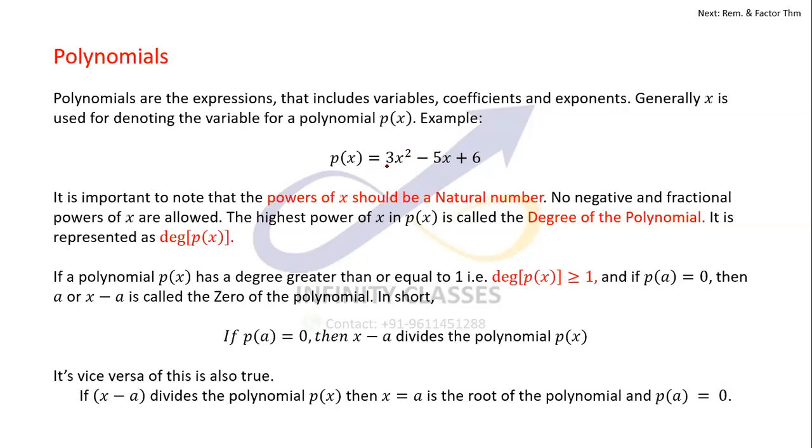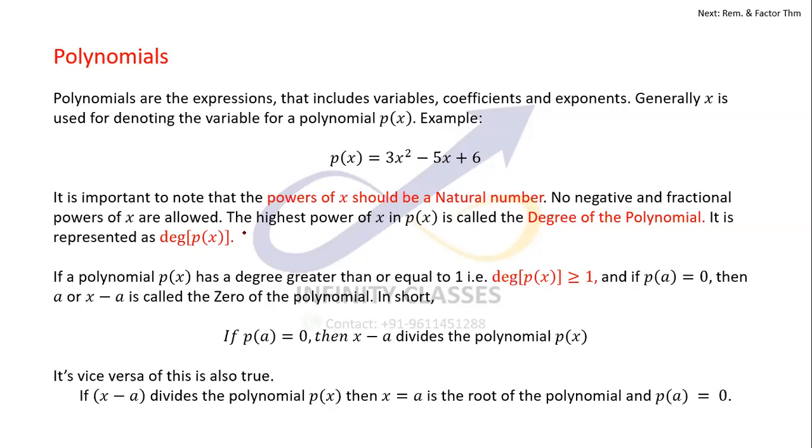Something divided by something, like 3x square minus 5x plus 6 divided by 2x minus 3, is not a polynomial. So we have to be very clear about the definition of a polynomial. It can be a polynomial by polynomial, that's a separate thing, but when talking about a polynomial, it has to be just positive natural numbers as the powers of x and nothing else.